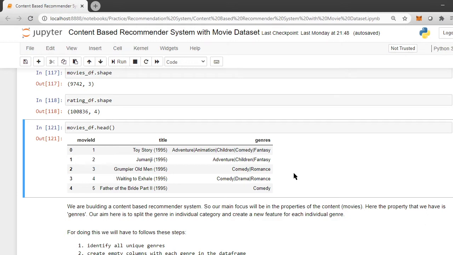So for example, if we have a column named adventure, it will have 1 under it against the movie title Toy Story, because Toy Story has adventure as one of its genres, right? But for Father of the Bride Part 2, we will not have 1 under adventure, because this particular genre is not mentioned against this movie. So this is what we are going to do.